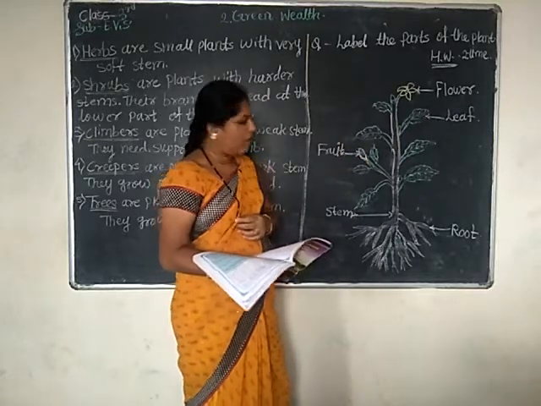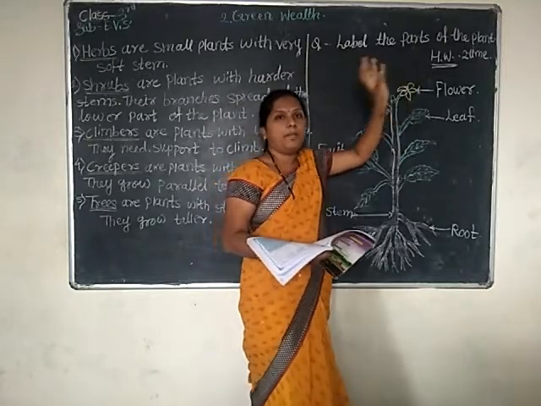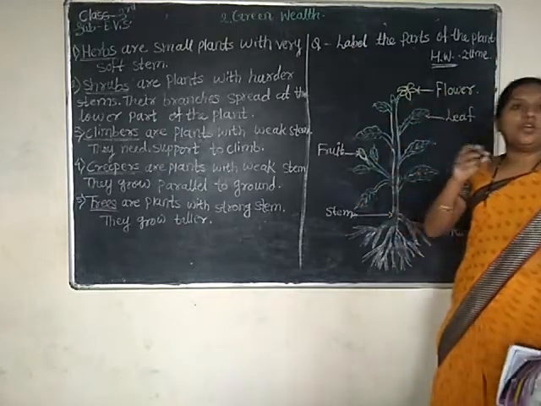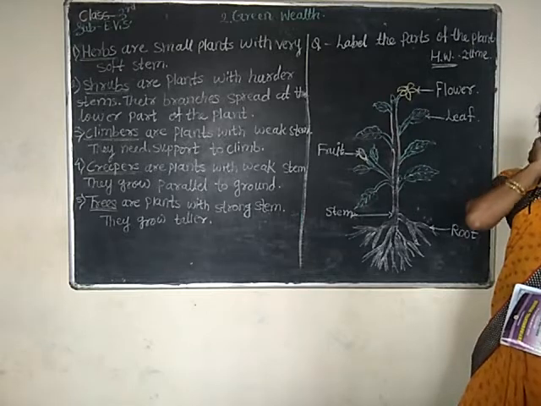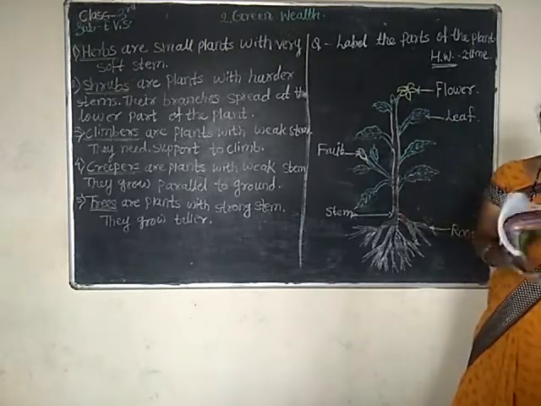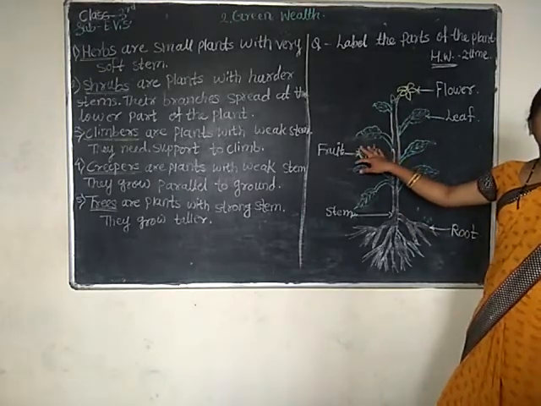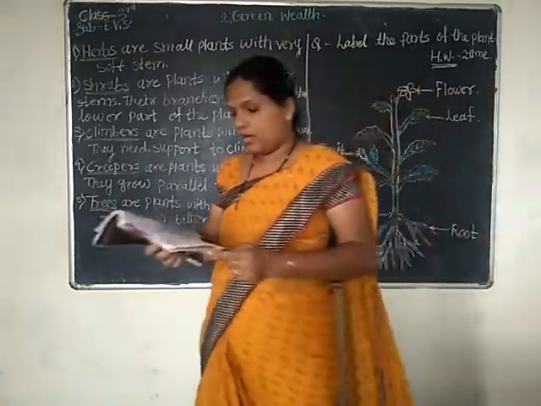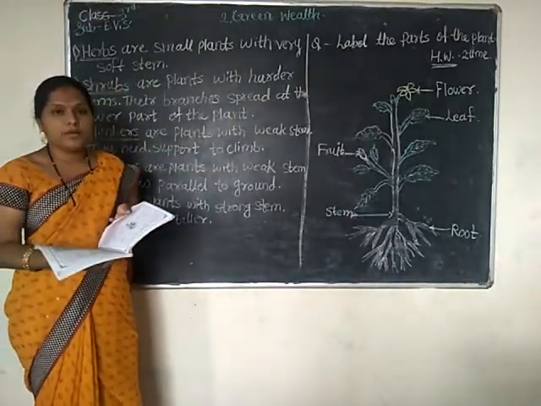Next one, flowers. Flowers are of different colors. Flowers do not have a particular color. They always have different colors: pink, red, yellow, sometimes blue, orange, white, different types of colors. Next one, fruit. Fruits are also different colors. Fruits do not have a particular color, but unripe fruit is always green. Now know this. See, in the box it is given.